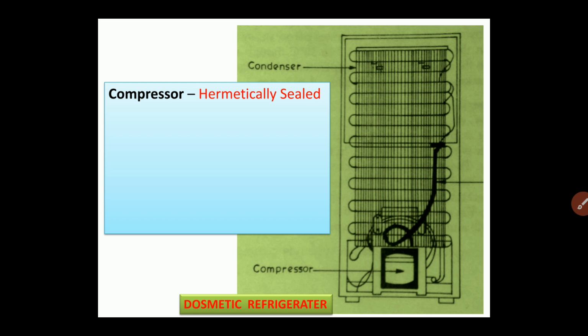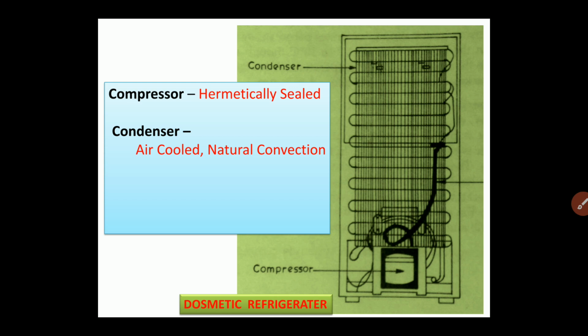So the next component which is used in the domestic refrigerator is nothing but the condenser. As you can see, this condenser is an air cooled condenser. We are not using water for cooling this particular condenser, and we are also not using a fan for blowing the air over the condenser coil. So the air is blowing naturally over the condenser coil, and therefore it is called the natural convection air cooled condenser.